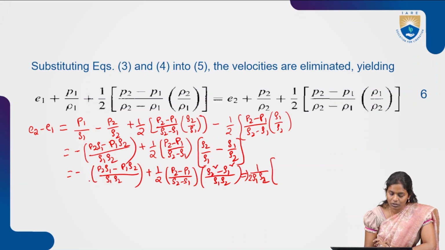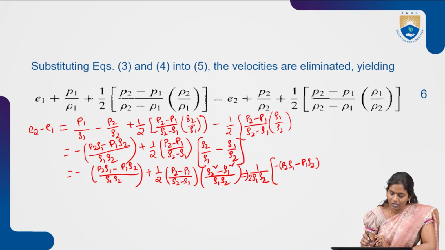Once we take out the common, the above expression will be minus of P2 rho 1 minus of P1 rho 2, and that will be there as it is. Now rho 2 square minus rho 1 square is rho 2 minus rho 1 into rho 2 plus rho 1. So here the rho 2 minus rho 1 on top and the rho 2 minus rho 1 below will get cancelled.